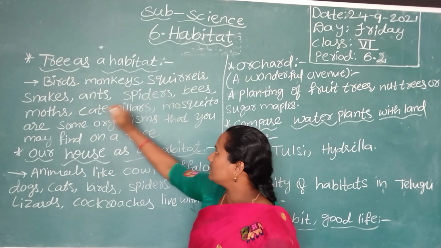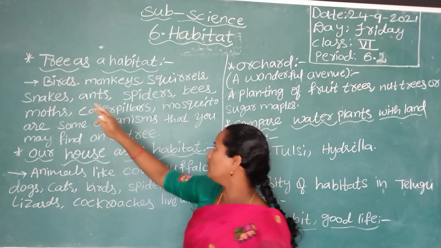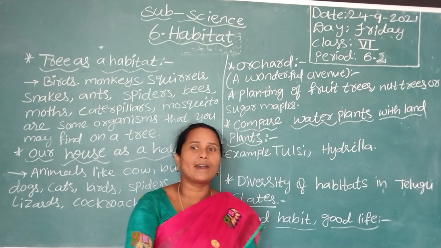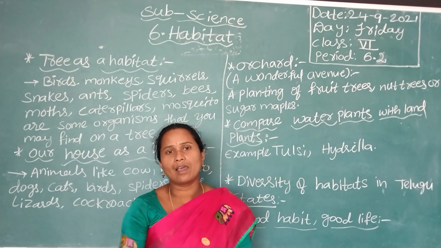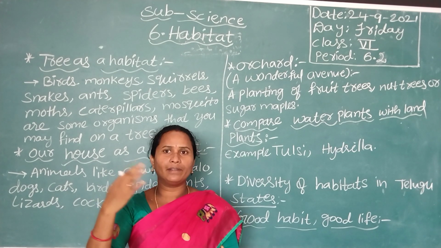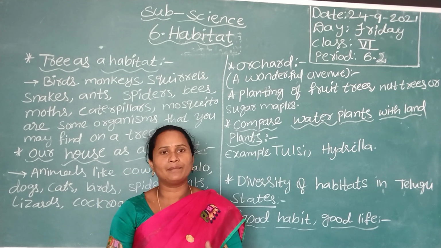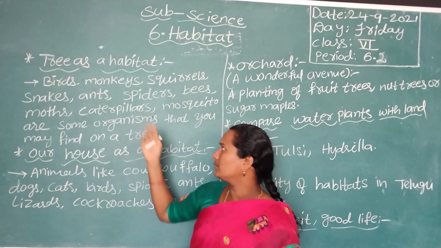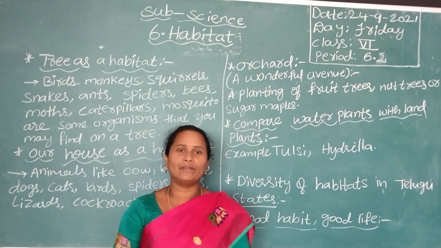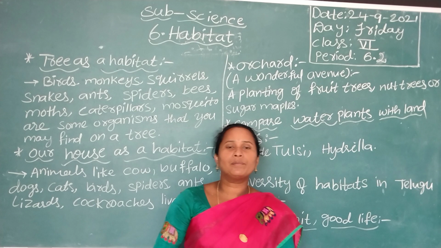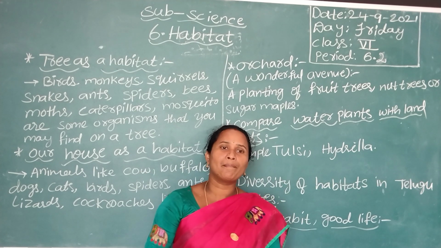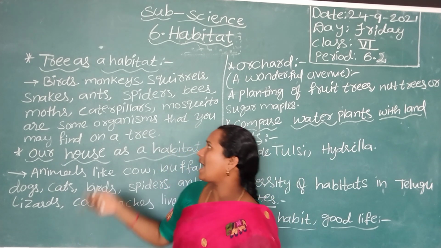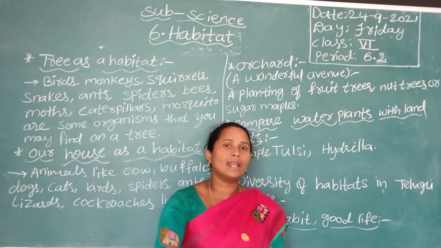Squirrels also go up and down, and snakes also. Ants, spiders and bees also live there. These kinds of organisms are found on trees and on leaves. A tree has different levels: leaves, stems, roots and bark. In these levels, different kinds of caterpillars and ants live. On the bark we observe a green velvety substance, which means some plants also grow on trees. So a tree is a habitat for all these kinds of organisms.